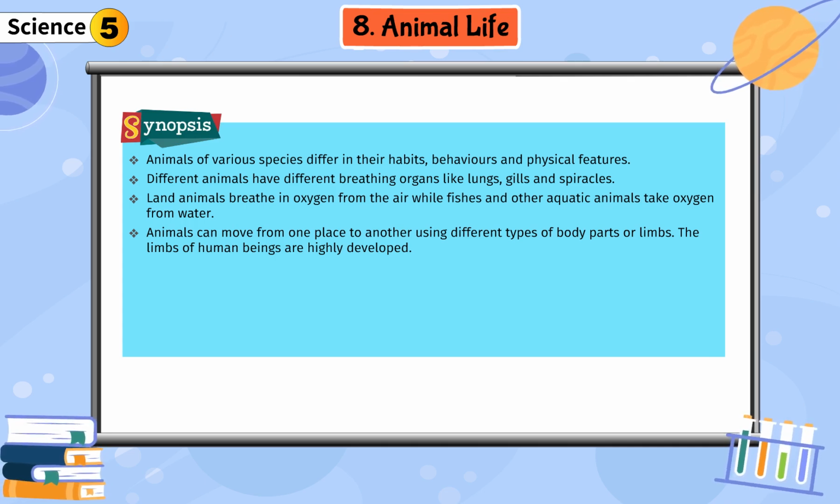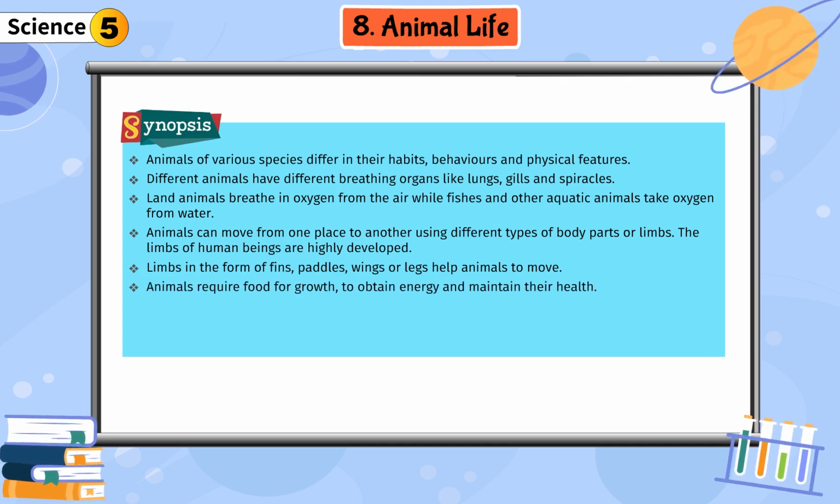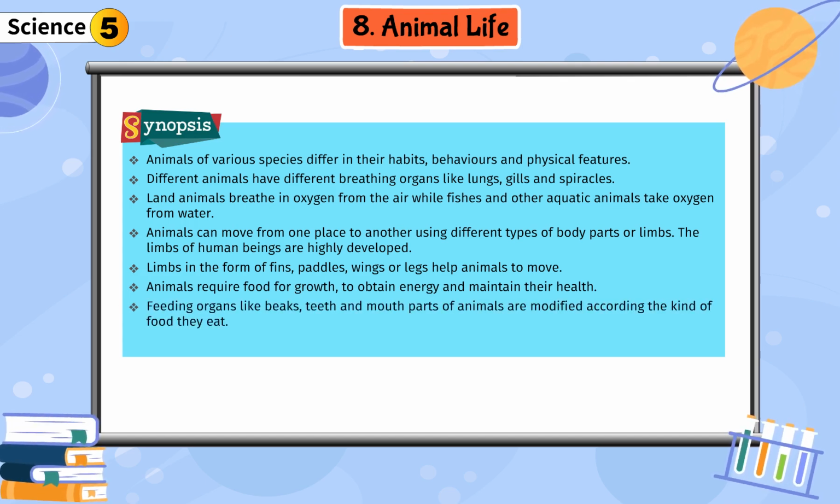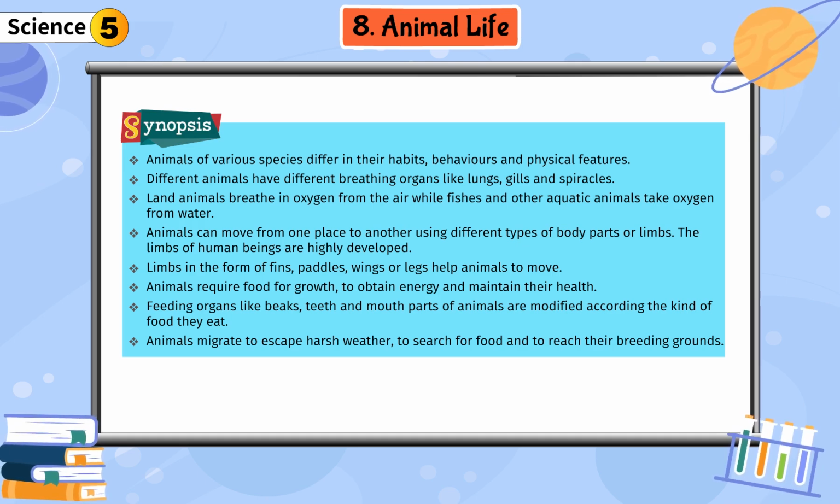The limbs of human beings are highly developed. Limbs in the form of fins, paddles, wings or legs help animals to move. Animals require food for growth, to obtain energy and maintain their health. Feeding organs like beaks, teeth and mouth parts of animals are modified according to the kind of food they eat. Animals migrate to escape harsh weather, to search for food and to reach their breeding grounds.